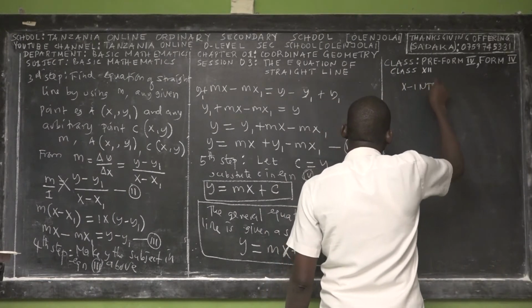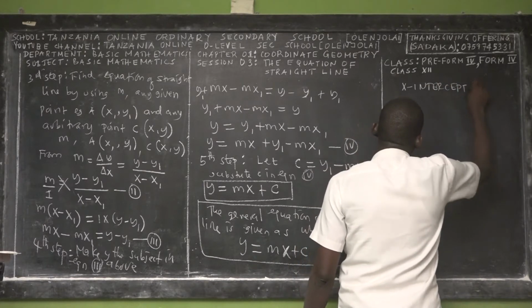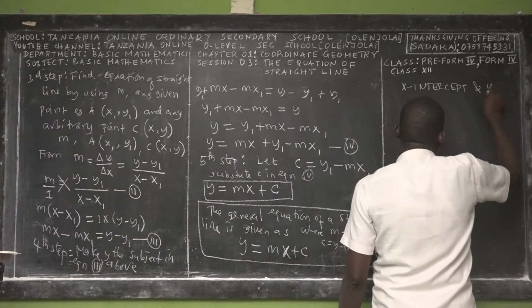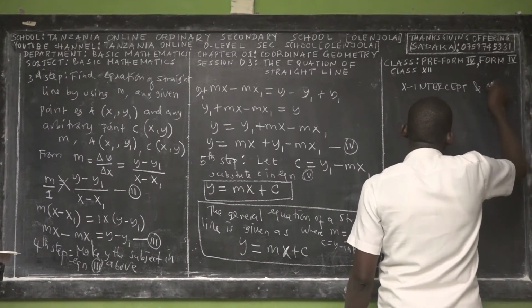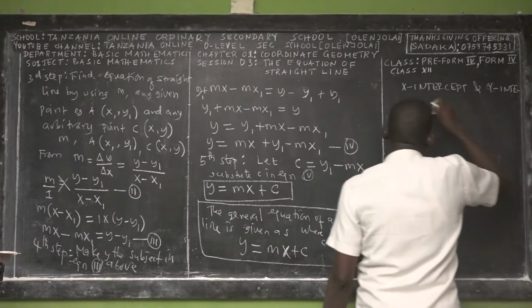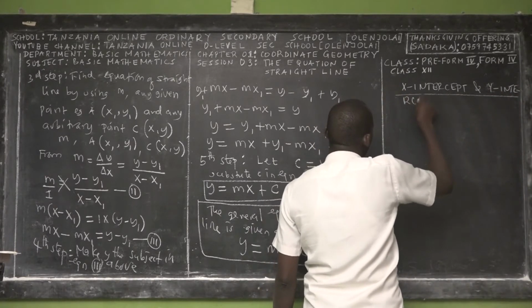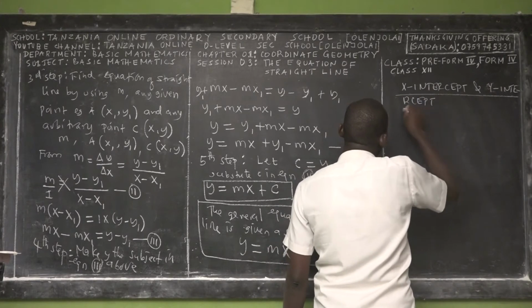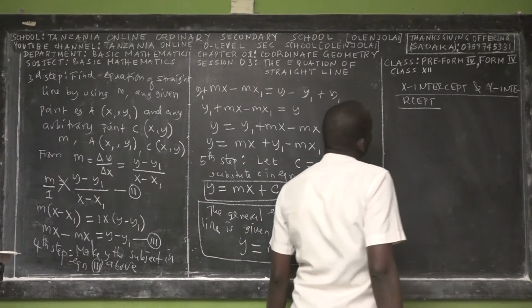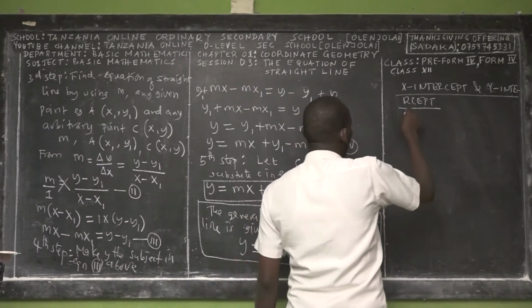If we have taught you, I'd like to remind you here, because you might hear it. Y-intercept. You might hear we mention it often. Say with me, Y-intercept and X-intercept. So mathematically, we define them.